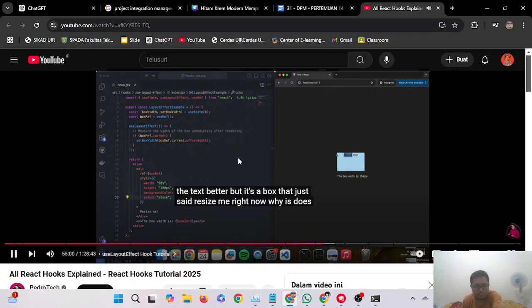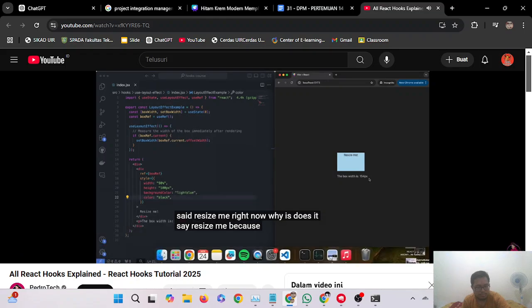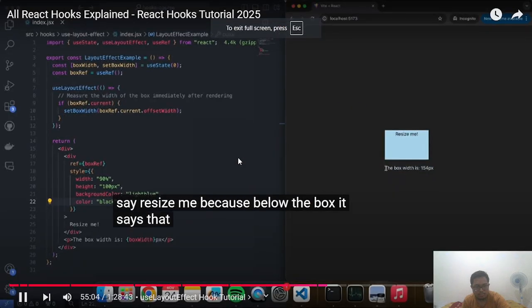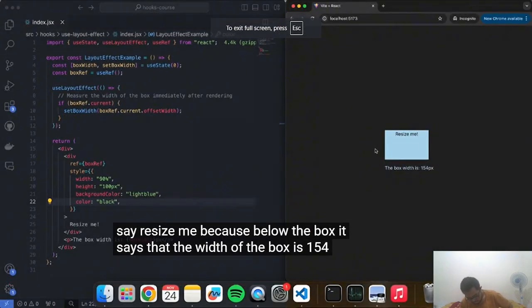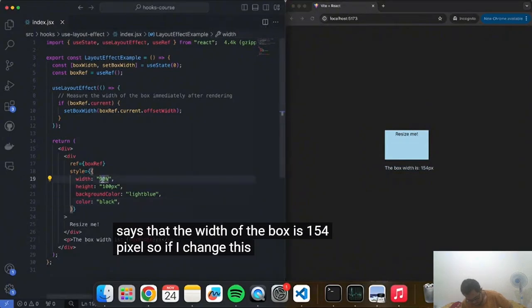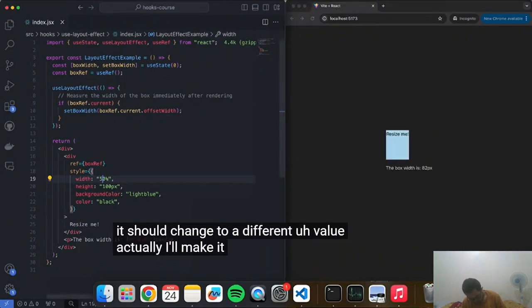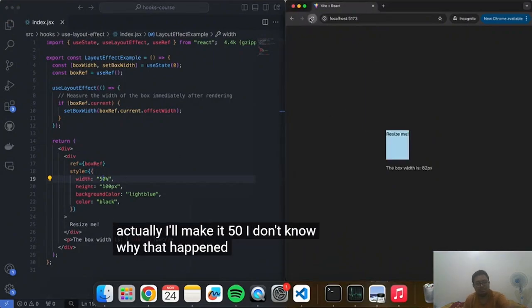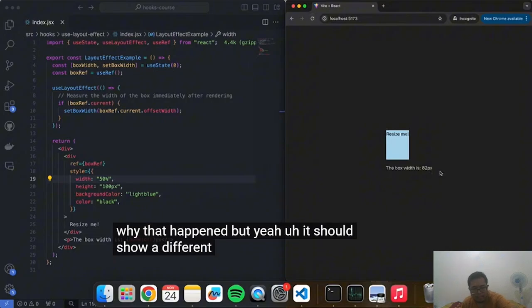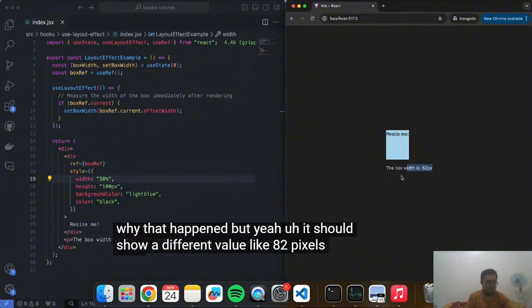Now, why does it say resize me? Because below the box it says that the width of the box is 154 pixels. So if I change this to 80% width, it should change to a different value. Actually, I'll make it 50. I don't know why that happened, but yeah, it should show a different value, like 82 pixels, right?